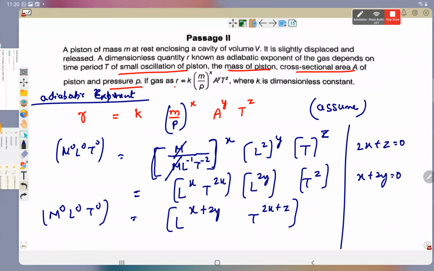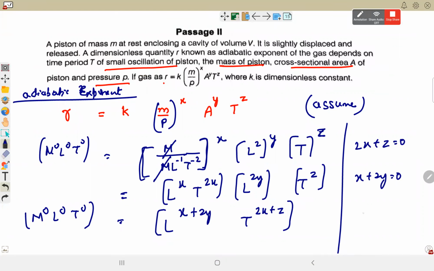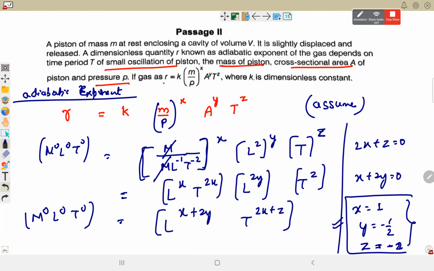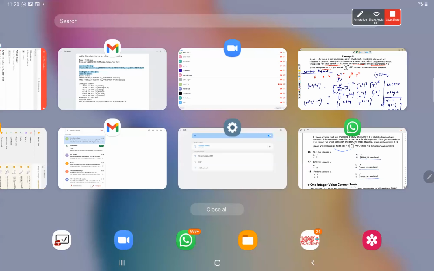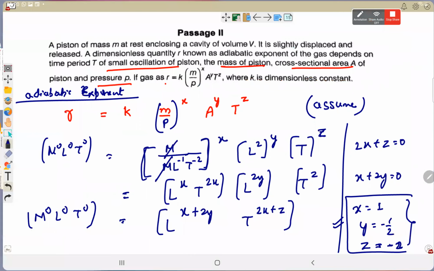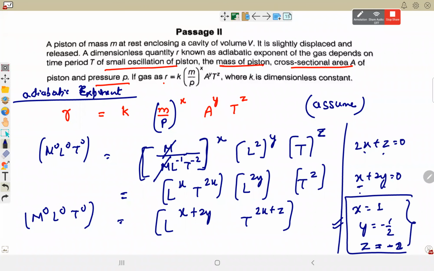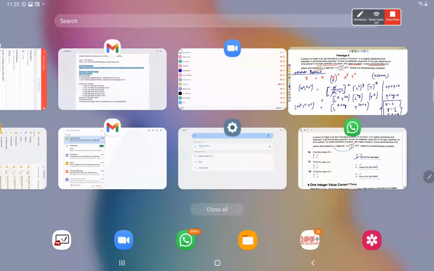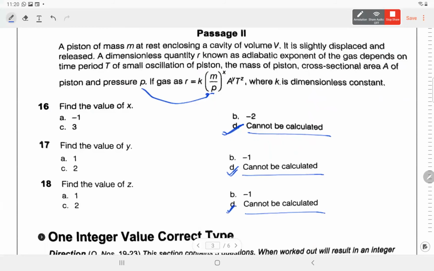There are many possible answers. If we take x as, x can have any value, let's say x equals to 1, y will become how much? Minus half. Z will become minus 2. One set of equation is this. This satisfies. So the value of x cannot be calculated. X के लिए तो आ जाएगा. The value of x cannot be calculated because x gets cancelled out on both the sides. When x cannot be calculated, y also depends upon x, z also depends upon x. So the answer to all these three questions will be cannot be calculated, cannot be calculated.